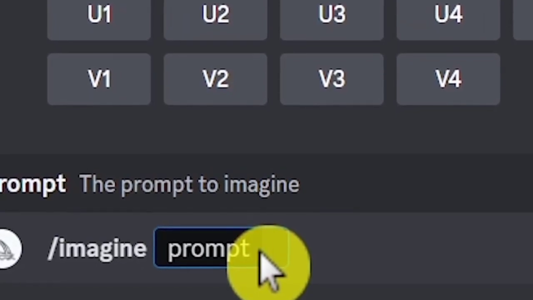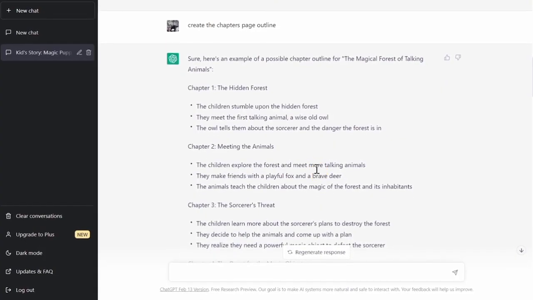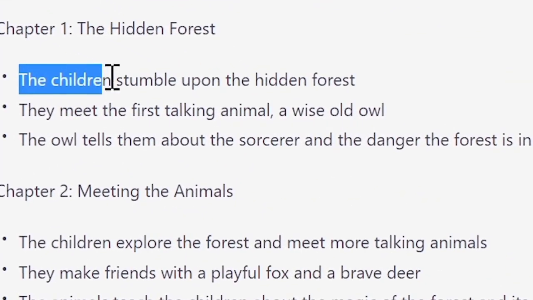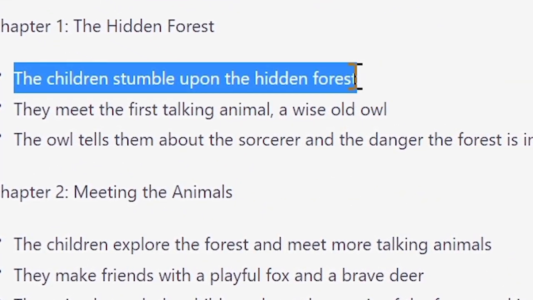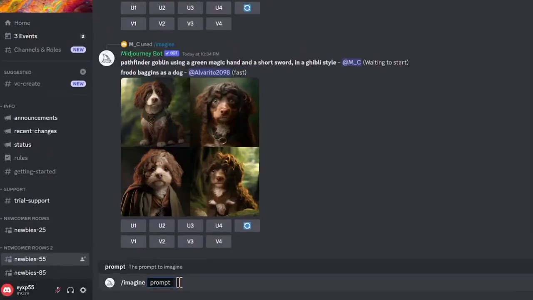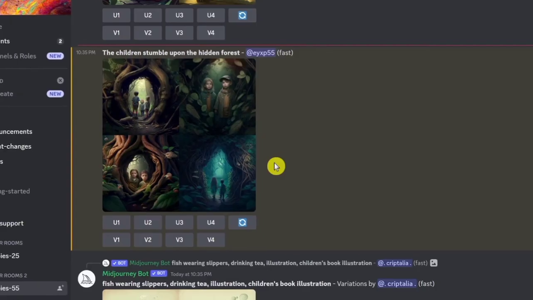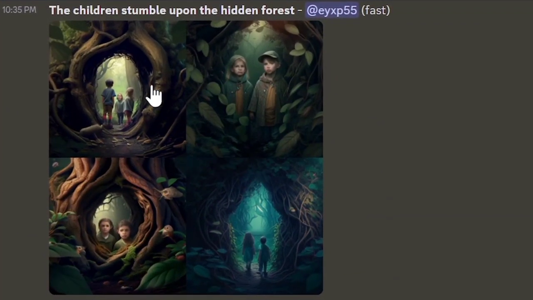So now, go back to the story chapters that you have already generated and copy the first one. In my case, it's this one that says, "The children stumble upon the hidden forest." So now, I will just paste it here and hit enter. And it will then generate the image for me. So here it is, it just created it.